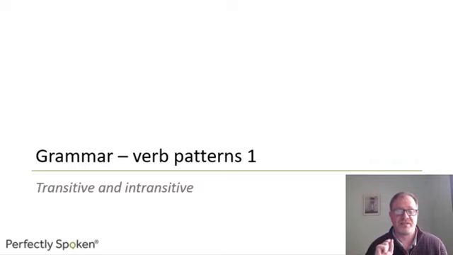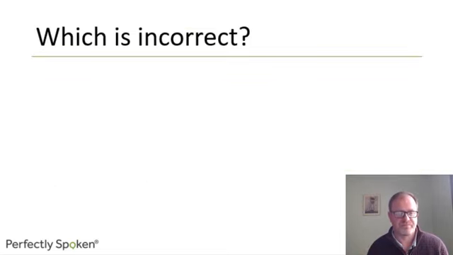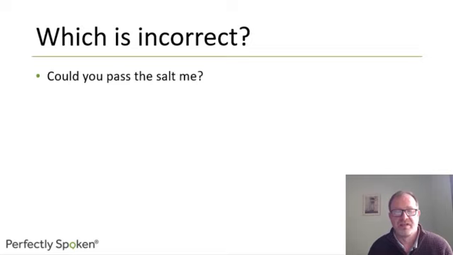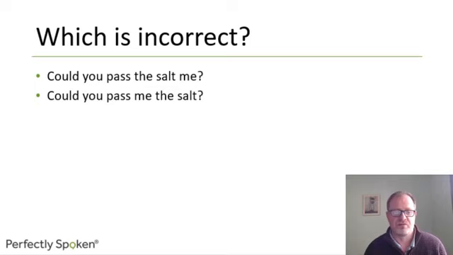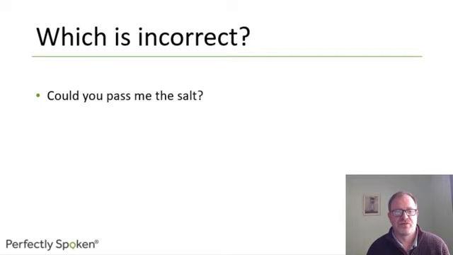Remember, transitive means that the verb takes an object, intransitive means it doesn't. So here we go. Which is correct? Could you pass the salt me? Or could you pass me the salt? Which of these is not correct, I should say? Of course, could you pass the salt me is not correct. The answer is, could you pass me the salt? We put the person before the thing in terms of the object, okay?